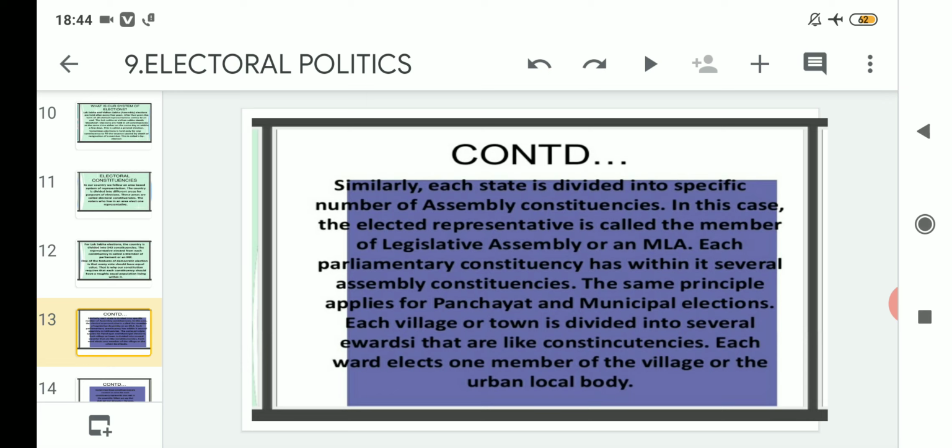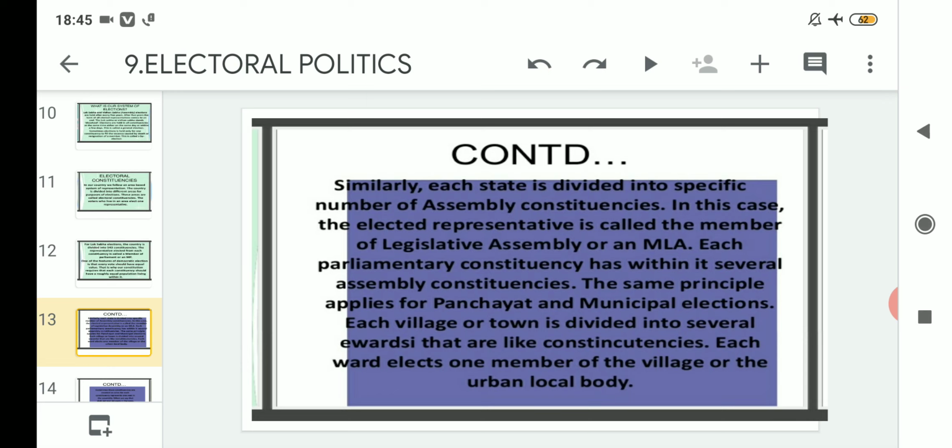Each parliamentary constituency has within it several assembly constituencies. So I have told you that several constituencies may be there, not like that of Lok Sabha, which are 543. That means it will vary from state to state. For example, in a state like Uttar Pradesh, which is very large in area, that state might have many constituencies. But in case of Assam, which is smaller in size in comparison to Uttar Pradesh, there might be fewer seats, or assume that 14 seats are there from Assam.